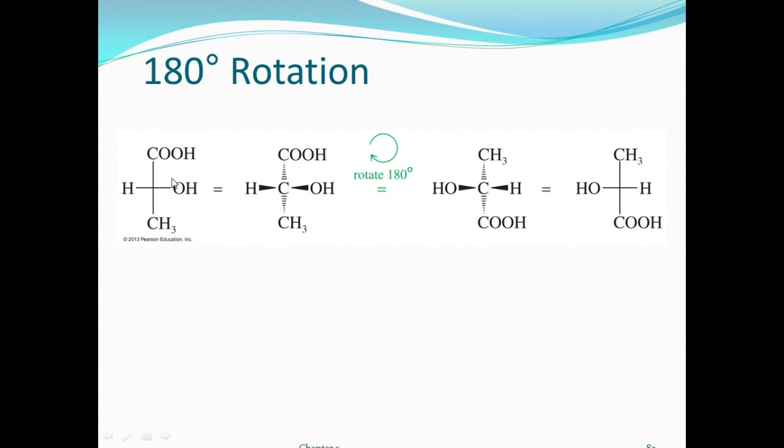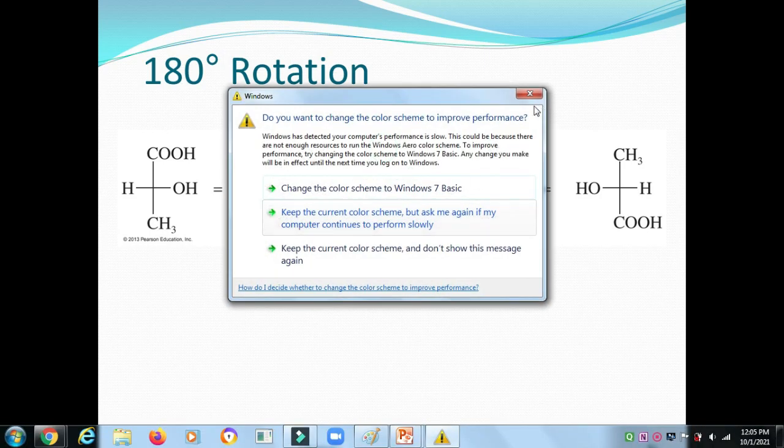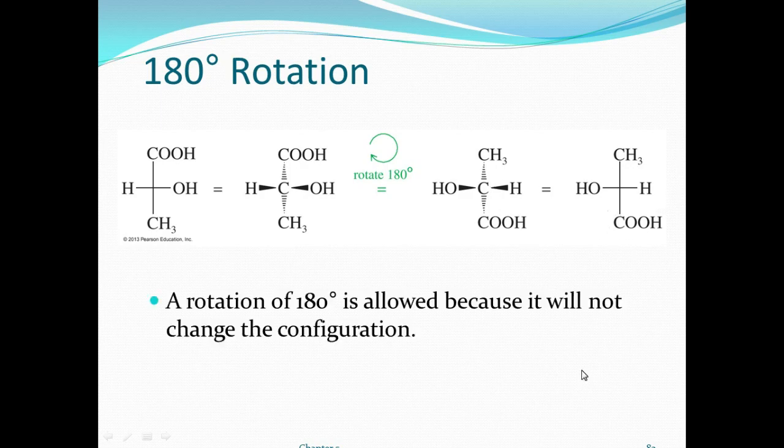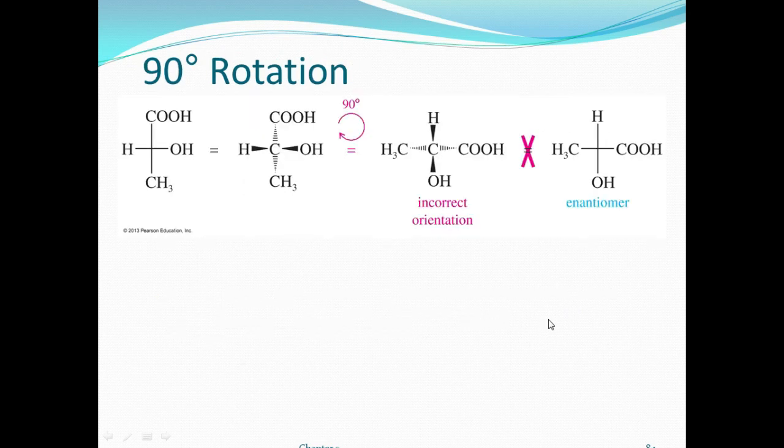If you write this molecule as a Fischer projection, you take the 180 rotation. Here we are talking about hydrogen, OH, and COOH, CH3. You see this molecule with the dashed wedge line. 180 degrees is rotated. You rotate 180 degrees. What will happen? The methyl will come to the top and COOH will come down. So write like this. This is called a 180 rotation. A rotation of 180 is allowed because it does not change the configuration.